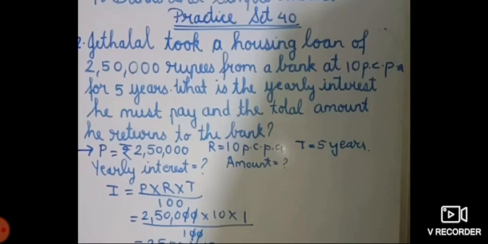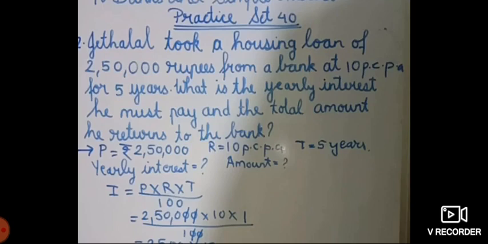And amount formula is amount is equals to principal plus interest. In interest formula 4 values are there, 3 are given, then the fourth one we can find out. In amount formula 3 values are there, 2 are given, the third one we can find out. So it's very easy.